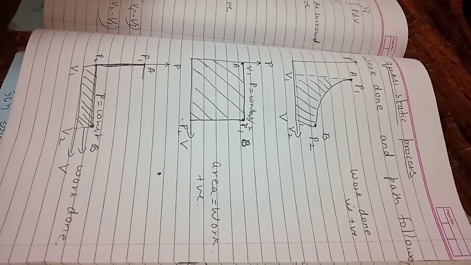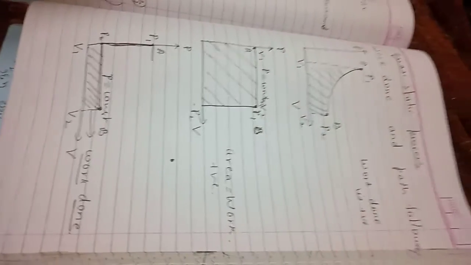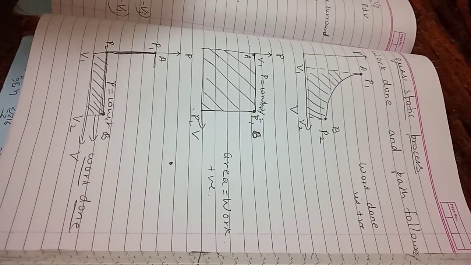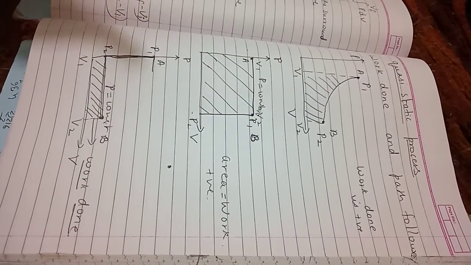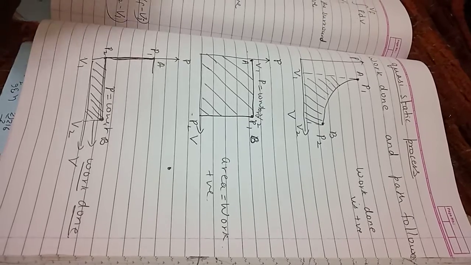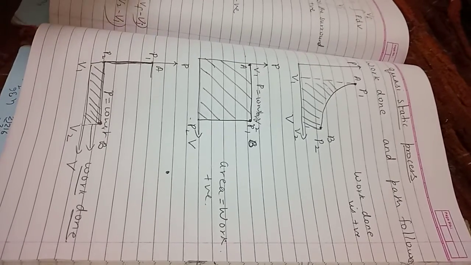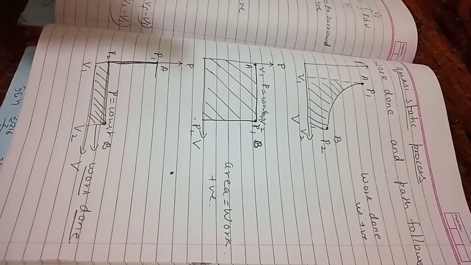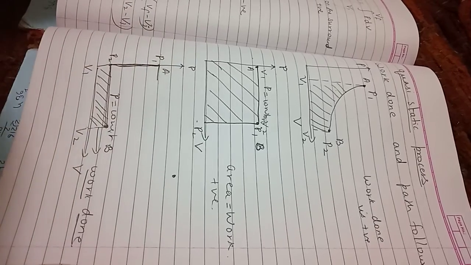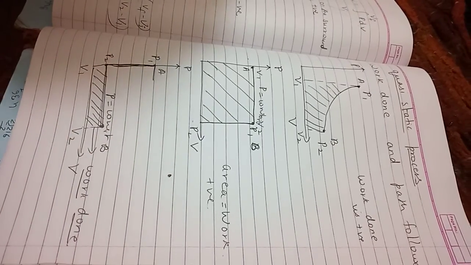What does it show? That the work done depends on the path, not just the initial and final states. Initial and final states are the same, but the work done is different in each case, which shows that work done depends on the path followed. That's it. Are you okay?